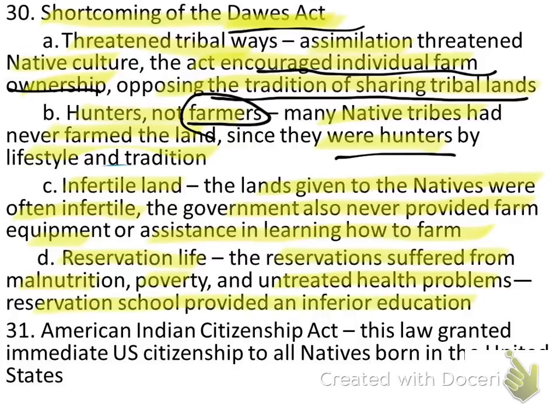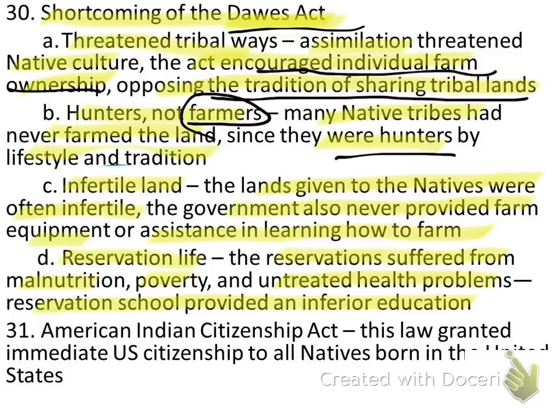Reservation schools provided an inferior education. Now, again, we did provide an education, but it was inferior to those being given to other Americans around the country. So we essentially rounded up an entire race of people, Native Americans, put them on these reservations that were not suitable for farming, were not suitable for hunting, and we made the Native Americans dependent upon the government for food. When we did educate them, what little that was done, it was poor quality. We essentially doomed them to failure from the very beginning.